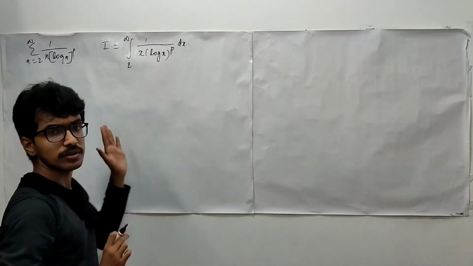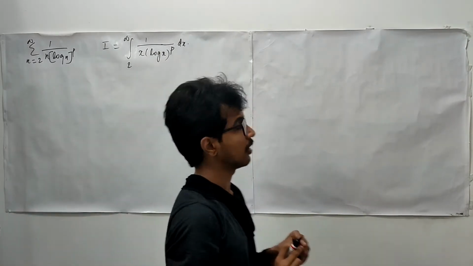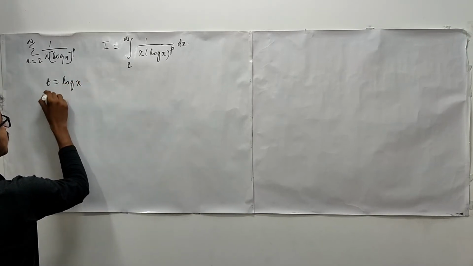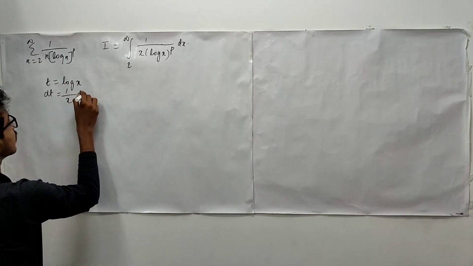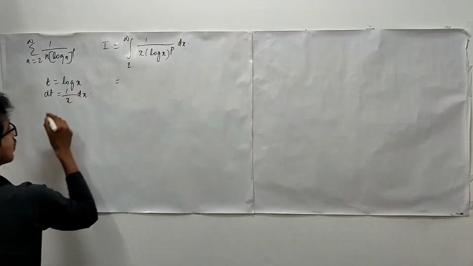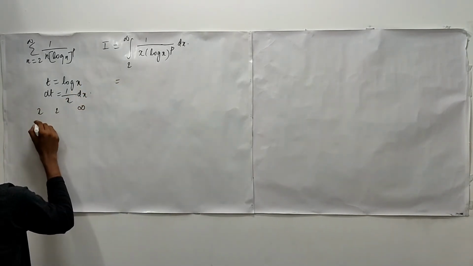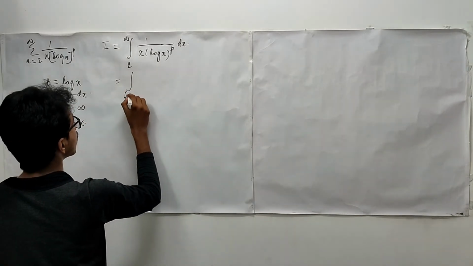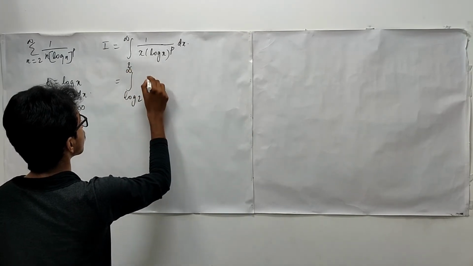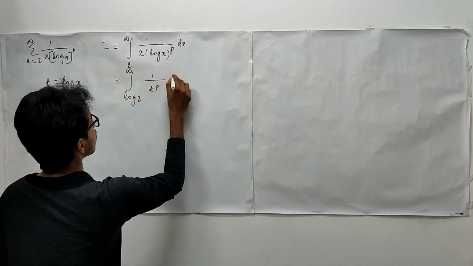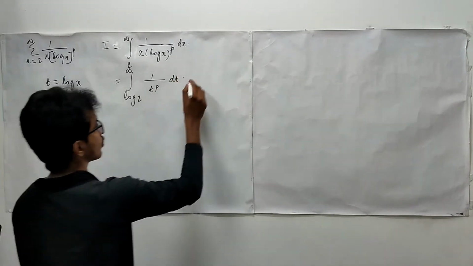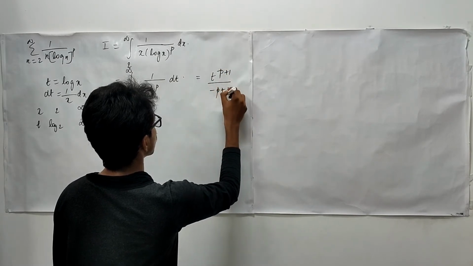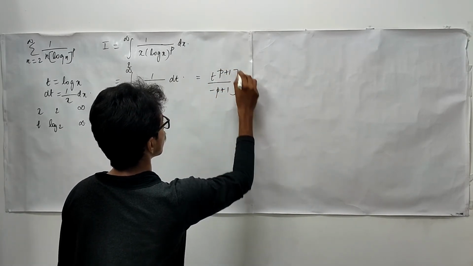Right? To solve this integral, let us make use of the change of variable. That is, substituting t is equal to log x. What is dt? It is 1 upon x dx. So, the limit x 2 to infinity becomes t log 2 to infinity. So, it is going to be integral log 2 to infinity 1 upon t power p dt. Right? So, this is simply what? T power minus p plus 1 upon minus p plus 1 over log 2 to infinity.